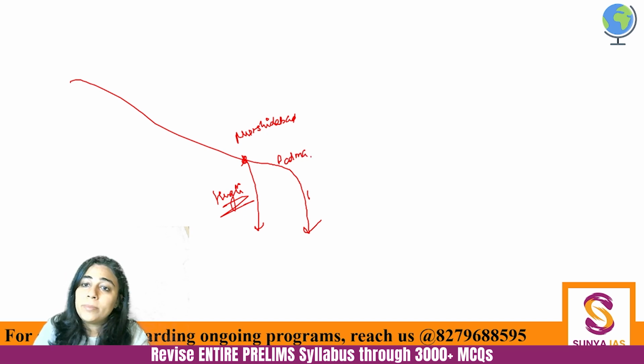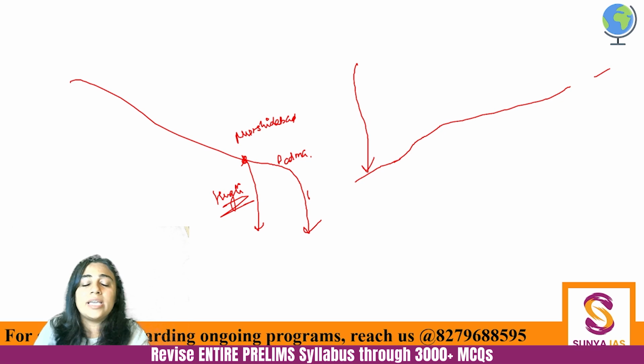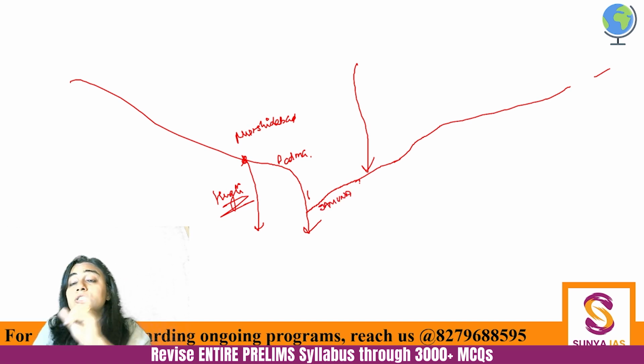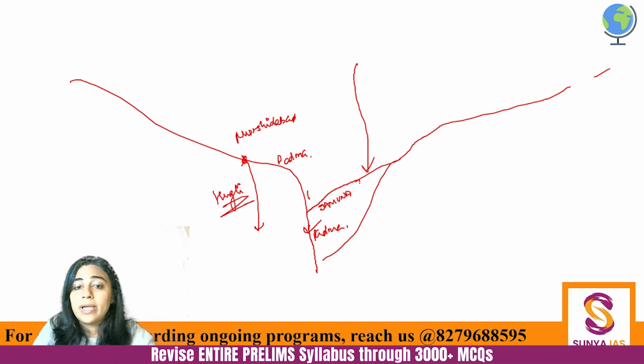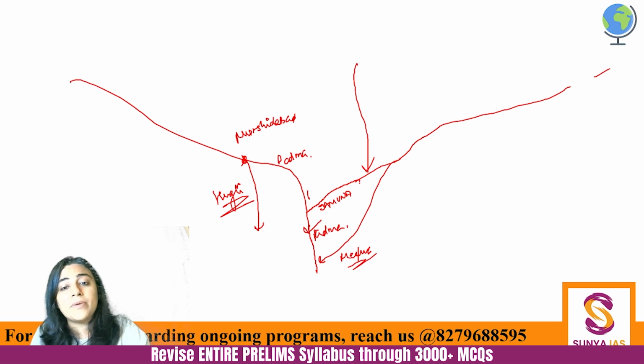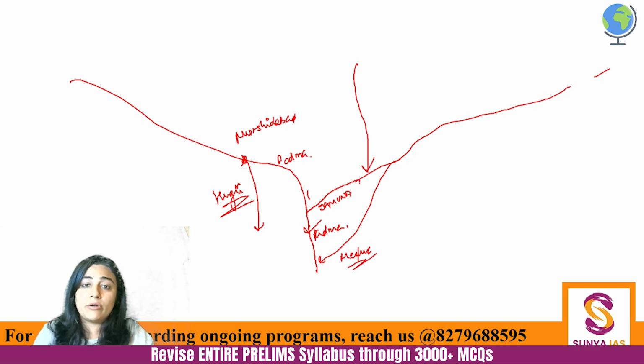Okay? From here, the Brahmaputra is coming. Teesta is joining Brahmaputra in Bangladesh. Okay, but Brahmaputra is joining Padma. One of the tributaries, one of the distributaries of Brahmaputra is joining Padma as the river Jamuna, not Yamuna, Jamuna. Okay, and they are going down as Padma again. Then Padma is being joined by another river which is Meghna. And finally, which river goes down into the Bay of Bengal? It is the river Meghna that is going down in the Bay of Bengal.